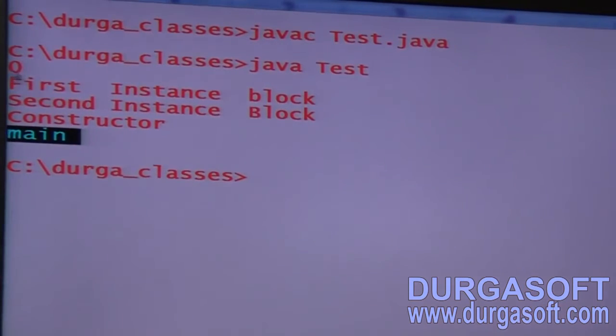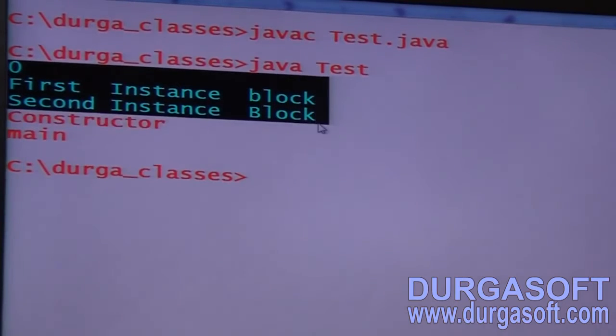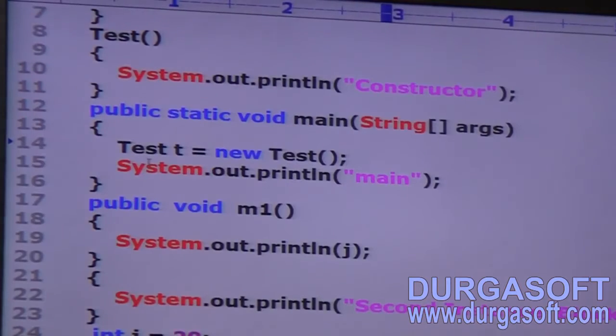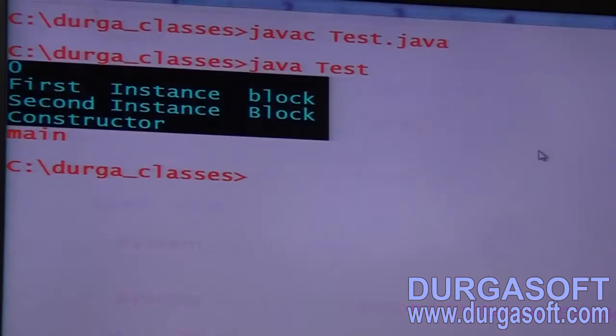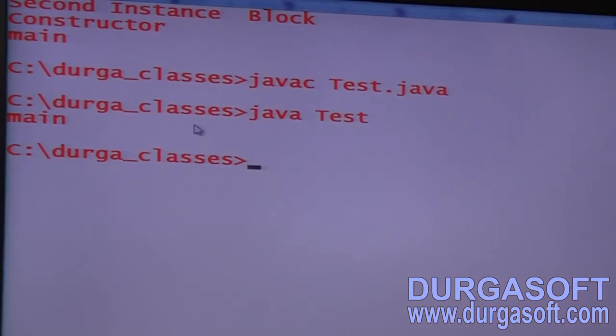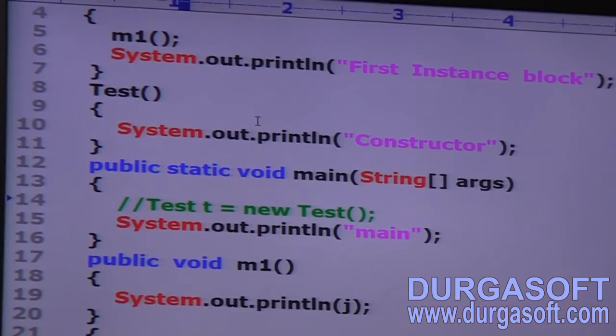Why did so many things come? Just because of one object creation. If I comment this line, what answer are we going to get? Just a simple main.